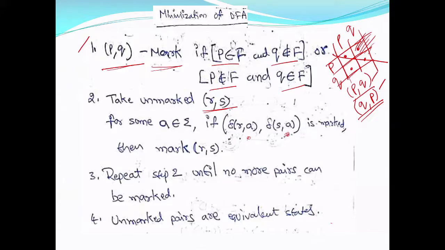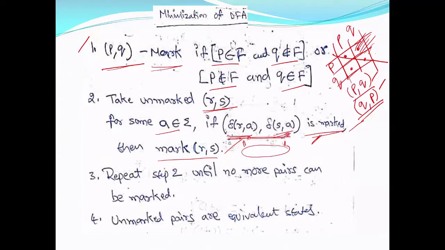You take the input symbol A and see what happens: delta of R comma A and delta of S comma A, that pair. R is a state, S is a state. Suppose this pair is marked. You get another state and another state. If this pair is marked, then you have to mark R comma S. The unmarked pair should be marked now. An unmarked pair on input A going to a marked pair, then you mark that pair R comma S.